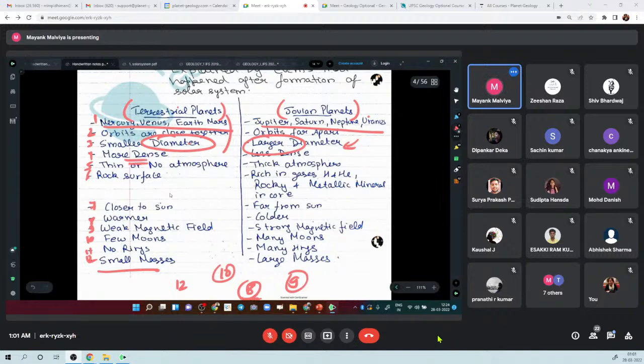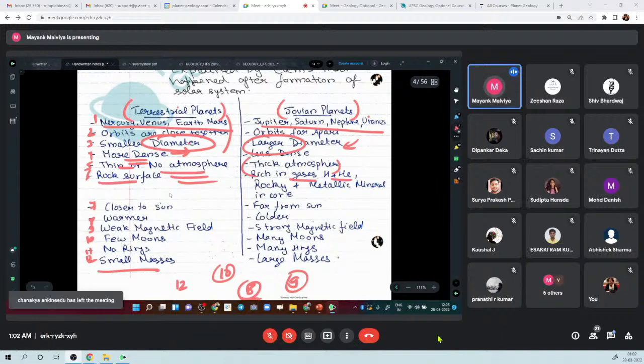They are more dense. Why are they dense? Because they are made up of silicates and all these things. So why are they made up of silicates, iron and silica? This terrestrial planet, because they come in this 4 astronomical unit zone, which is very warm for lighter elements to survive, right? So that is why they have thinner or no atmosphere. They have rock surface. They have gases.